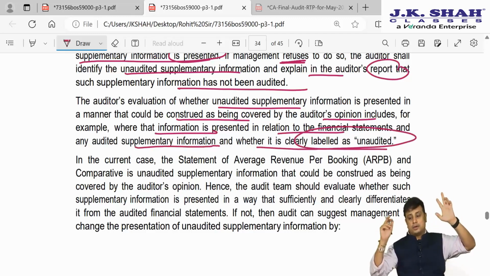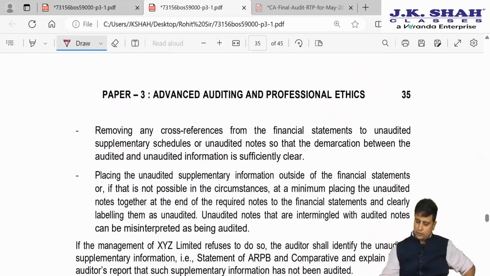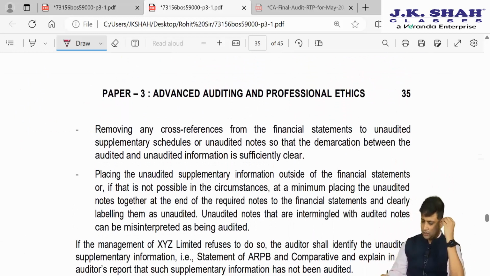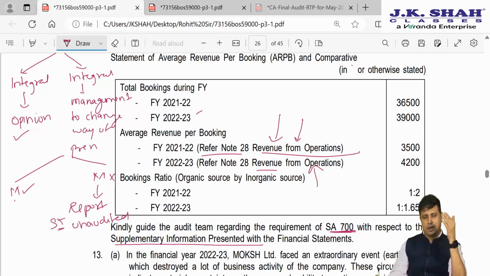So whether we have clearly labeled this as unaudited. This is what they have written, case specific. Now they're saying what we can ask management is to remove the cross references. What do you mean by remove the cross references? Here we have given the cross references, that is note number 828.